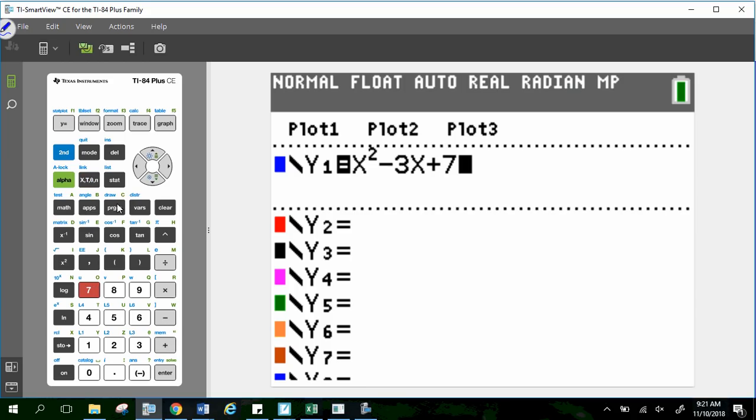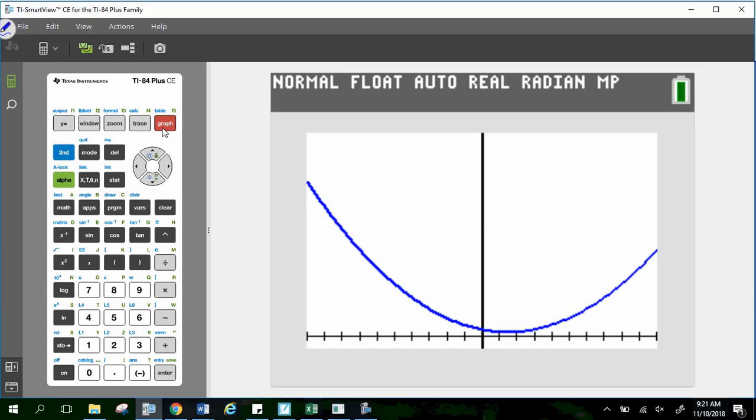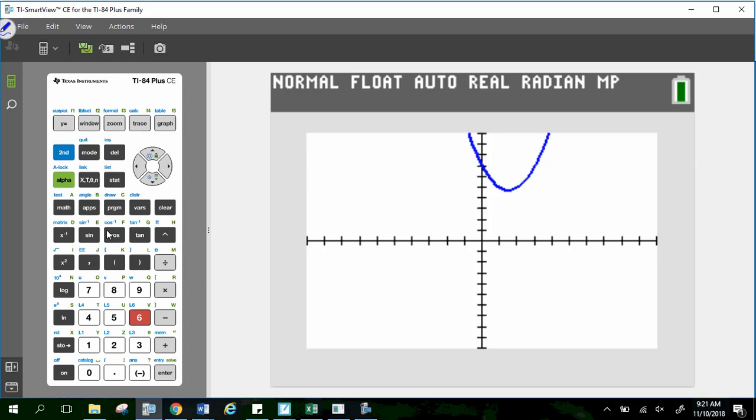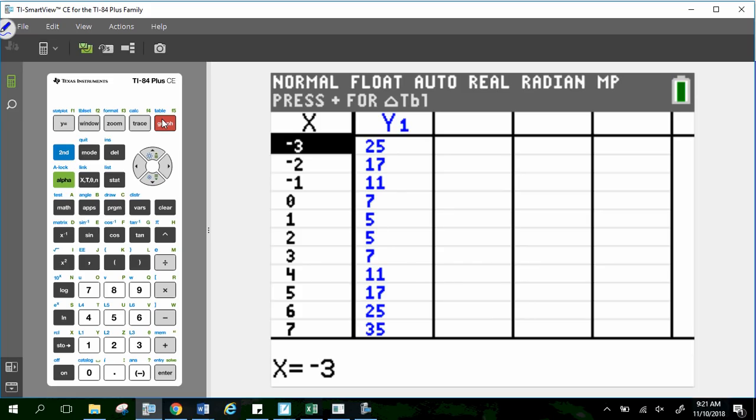So you can graph that. You can see that's a quadratic. Mine is not in the standard window, but we're going to go ahead and look at the table because that's what we're concerned with. And it doesn't matter where you start. I usually just go 1 to 6. You want to make sure you have enough in your table to see our constant differences.